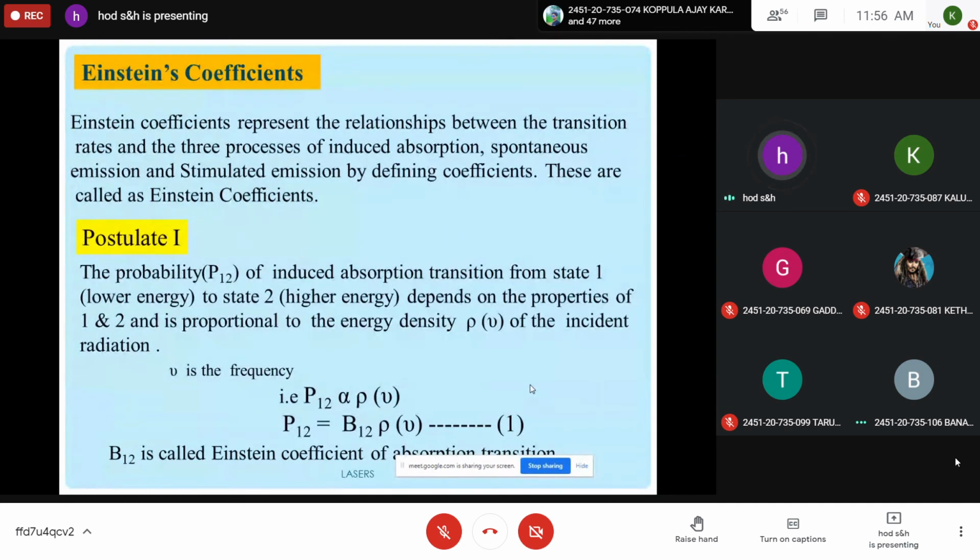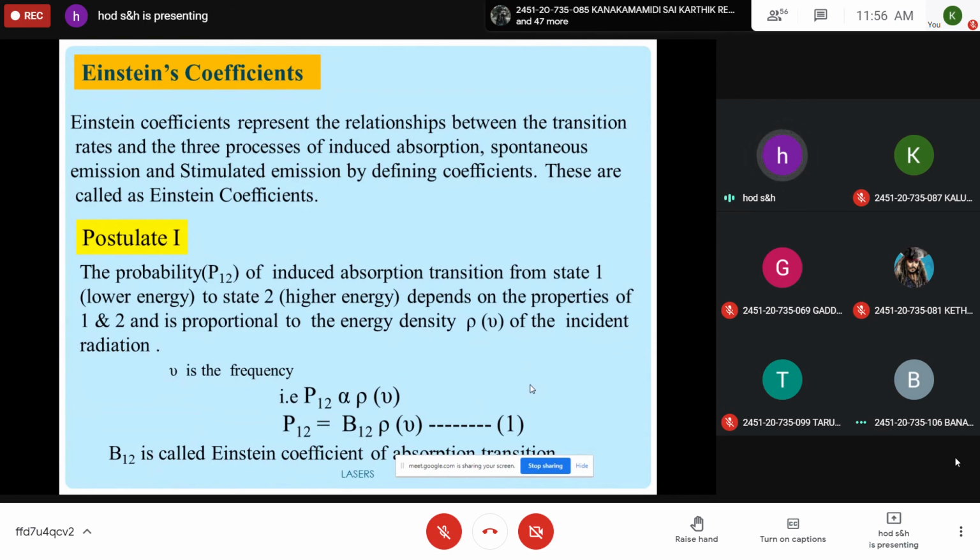So as we discussed, there are three mechanisms involved for the production of laser: induced absorption, spontaneous emission, and stimulated emission. And Einstein tried to relate these three mechanisms by their probability transitions, and he has introduced some coefficients which are popularly known as Einstein coefficients. So Einstein tried to link or interrelate the three processes in terms of their transition rates, probability of induced absorption, spontaneous emission, and stimulated emission. And he defined three coefficients which are called Einstein coefficients.